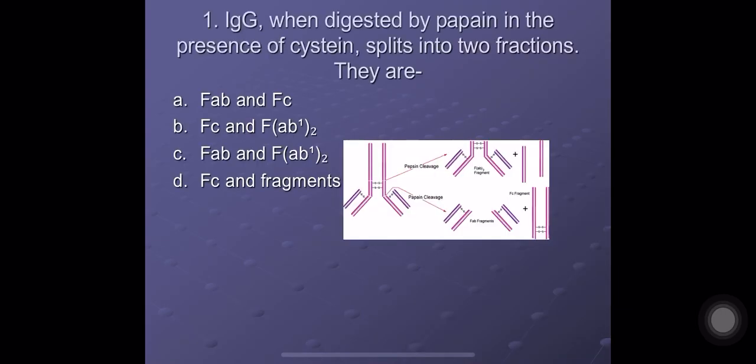Question number 1. IgG when digested by papain in the presence of cysteine splits into two fractions. They are A. FAB and FC, B. FC and FAB-2, C. FAB and FAB-2, and D. FC and fragments. The correct answer here is A. FAB and FC. When digested by pepsin, it will give rise to FAB dash and some fragments, but when digested by papain, it will give rise to FC and FAB. So the correct option here is A.